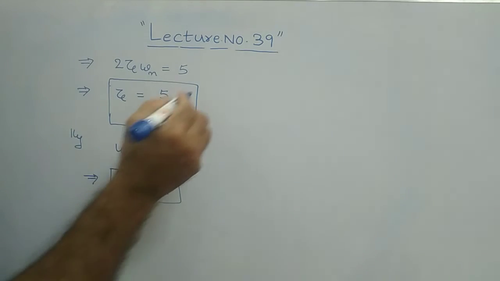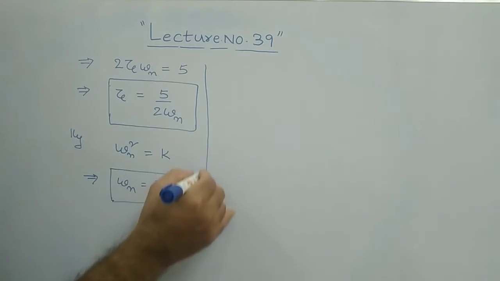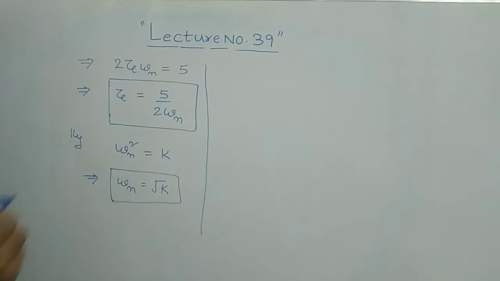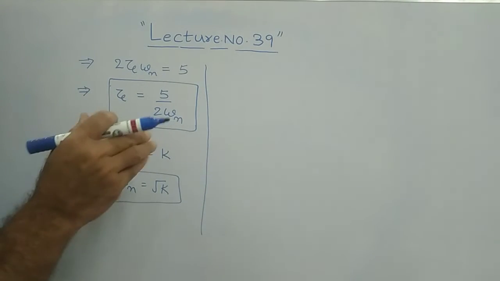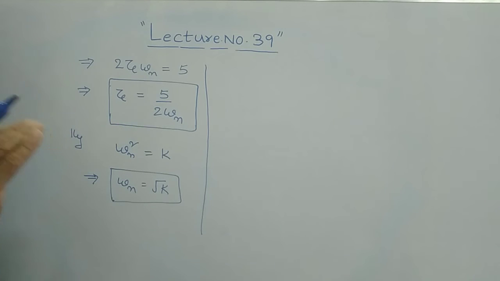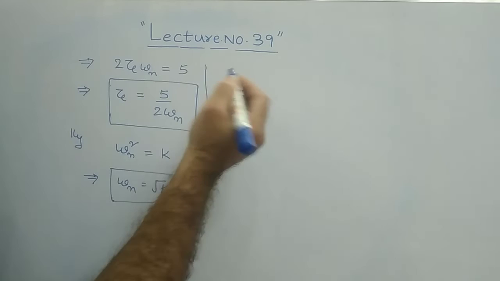Now what is given? One condition is given, because the system is responding as underdamped for what value of peak overshoot? It is 16% of peak overshoot. Clear? For the 16% of peak overshoot. Okay, so then we know that the peak overshoot is given for this.